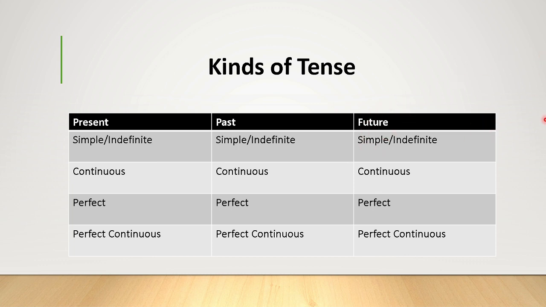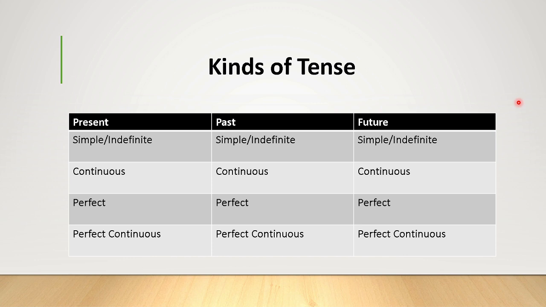Kinds of tense or tenses. Each tense can once again be classified into four kinds. They are simple or indefinite, continuous, perfect, perfect continuous.